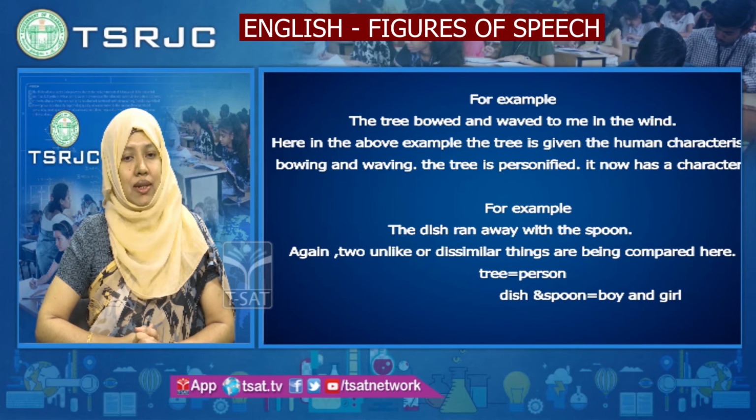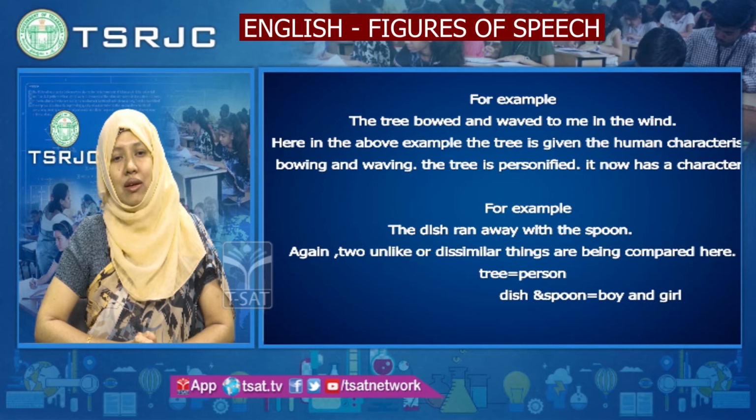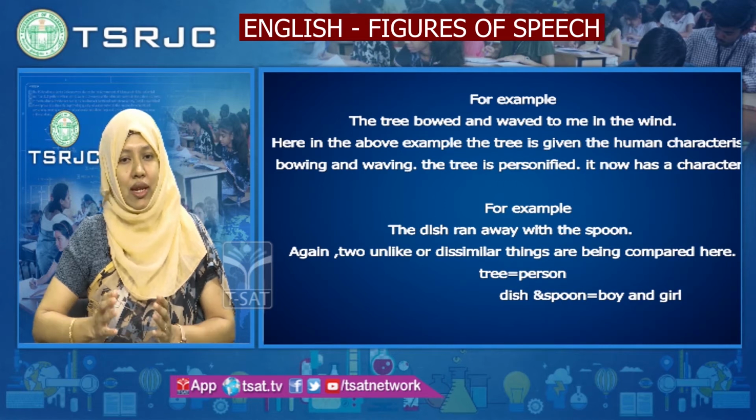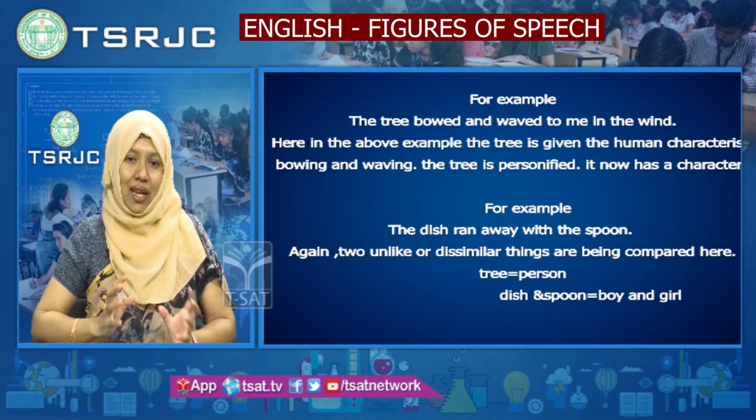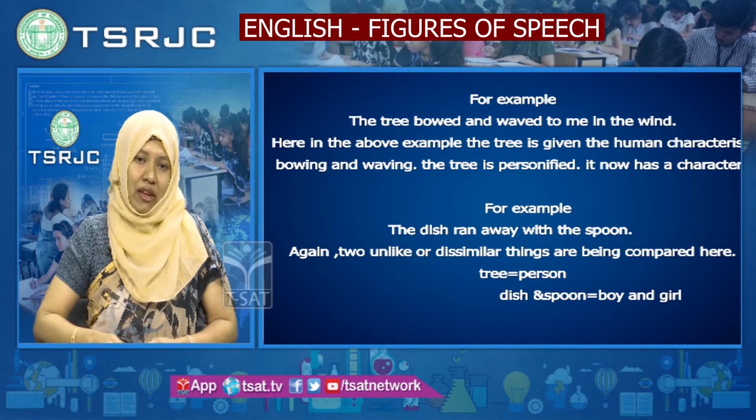One more example let us take. The dish ran away with the spoon. Can a dish run away with the spoon? No, it is not possible. But here the dish and the spoon are inanimate, non-living things, but they are given life.